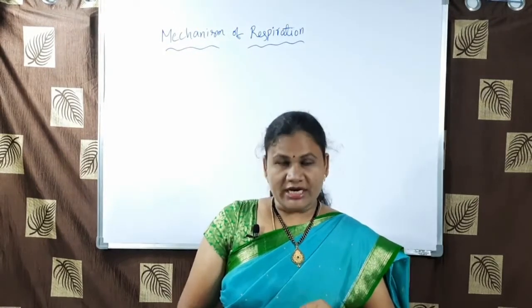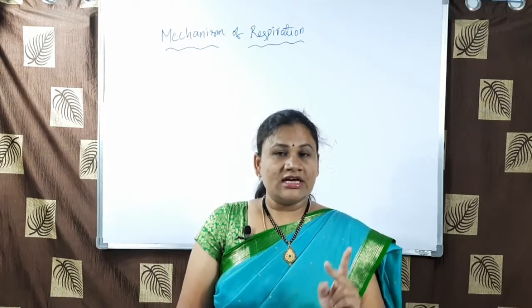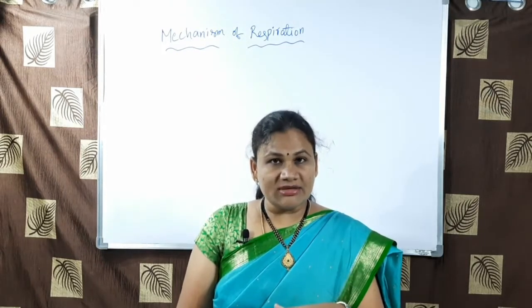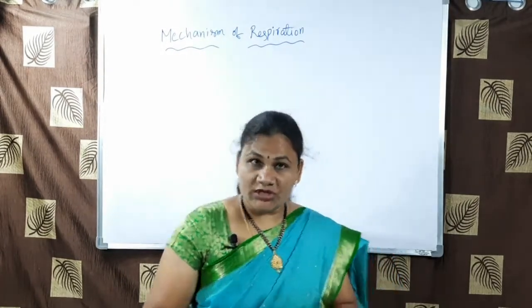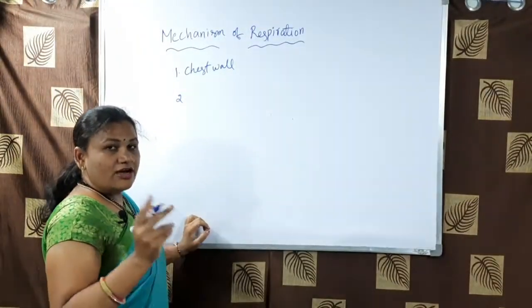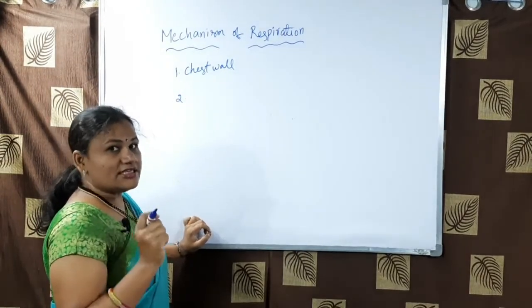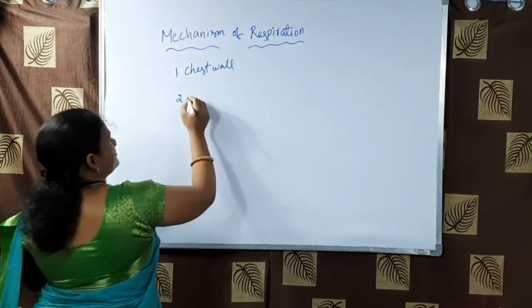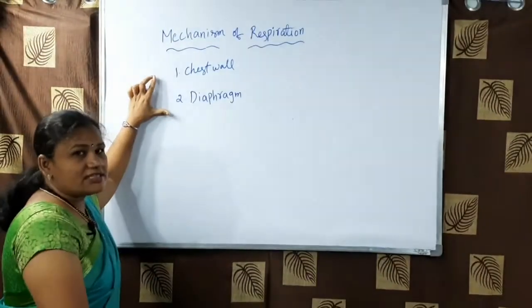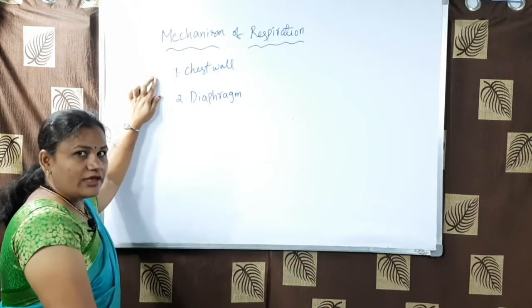The first one is the chest wall, and the second one is a flattened, smooth, flexible muscle, that is the diaphragm. These two parts help the lungs breathe in and breathe out air.